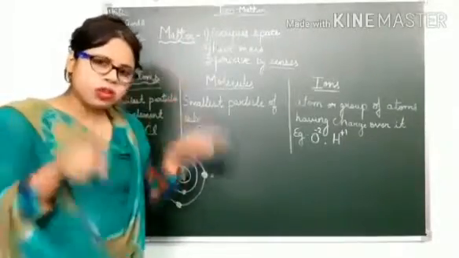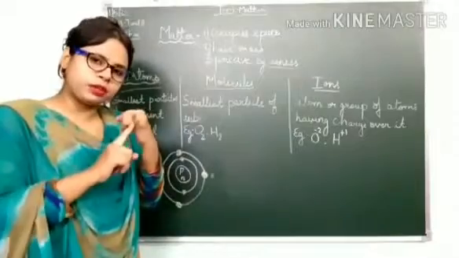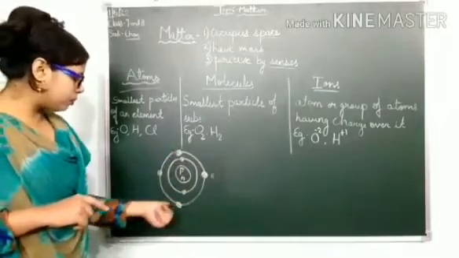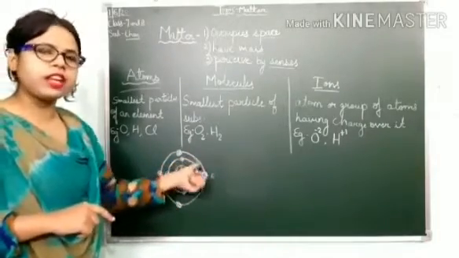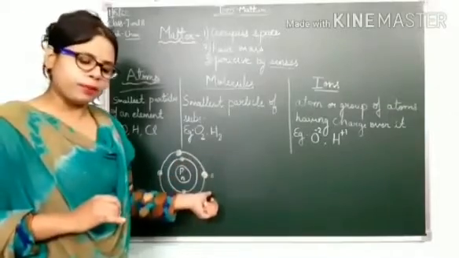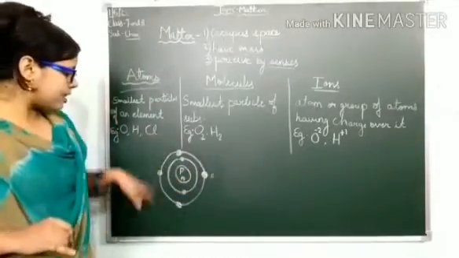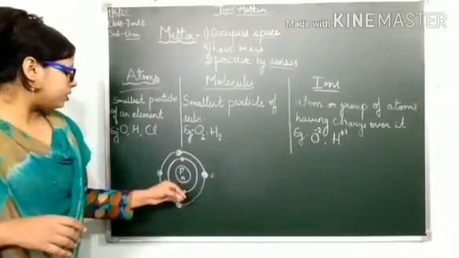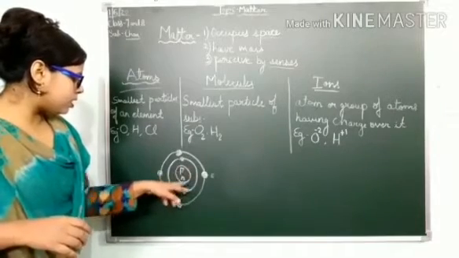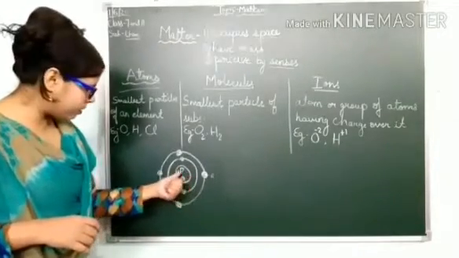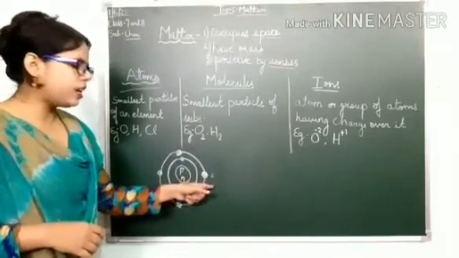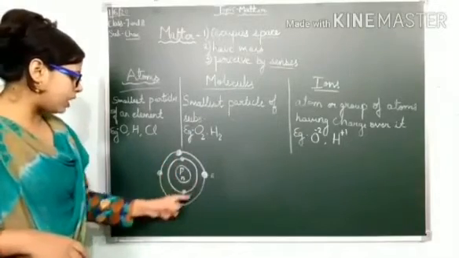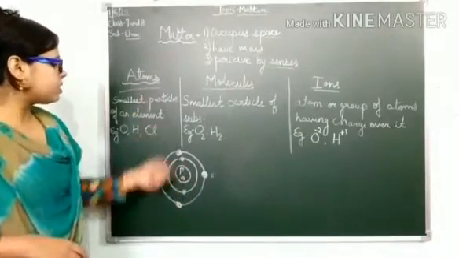An atom contains a nucleus, and inside the nucleus there are protons and neutrons, and the electrons are revolving around the nucleus in an imaginary path known as an orbit. So this is the structure of any element, a circular structure. In the center it has protons, with P for proton, N for neutron, and E for electrons. So protons and neutrons together make the nucleus, and these electrons are revolving around the nucleus. Okay, so this is the structure of an atom.